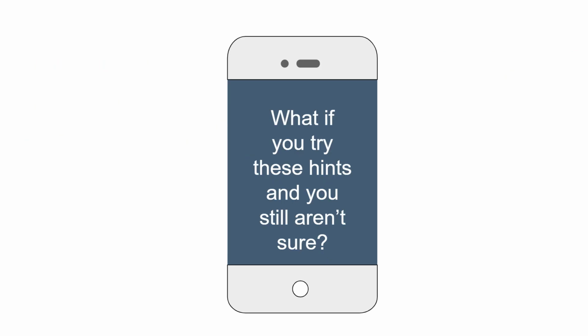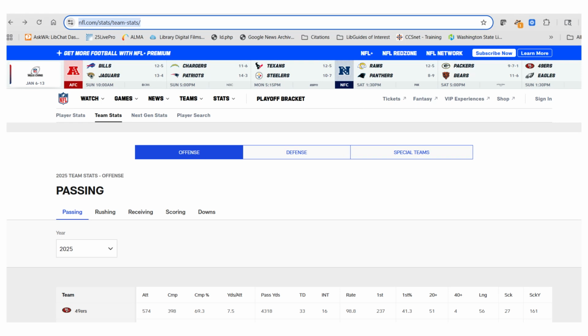Now, what if you try those hints and you still aren't sure? If I can't find any of the things mentioned before, I will start to consider that the source type might actually be a web page. Let's say I was looking at stats on NFL.com.